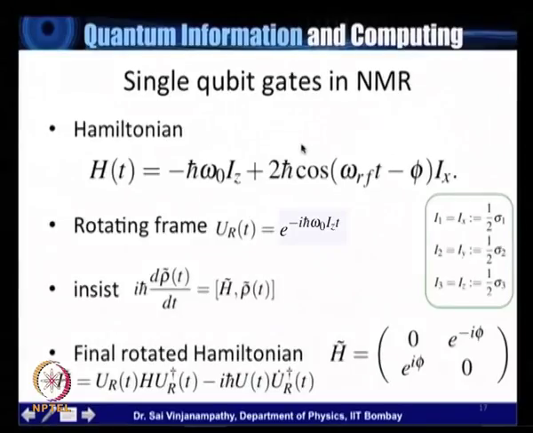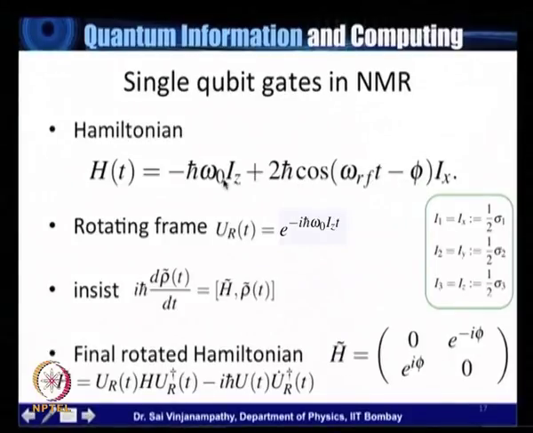Let me describe how single qubit gates are implemented in nuclear magnetic resonance. The Hamiltonian is composed of 2 terms, and this is a direct consequence of our choice of radio frequency and static field. So the first term relates to the static field, and it produces a Hamiltonian which is minus h bar omega naught Iz.